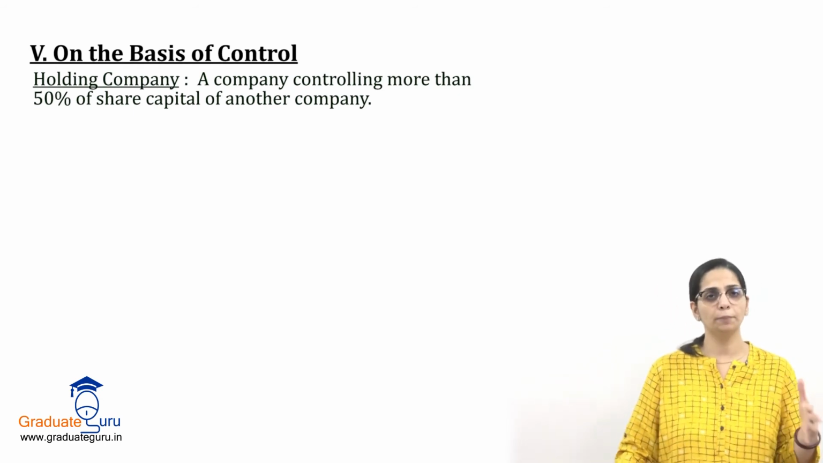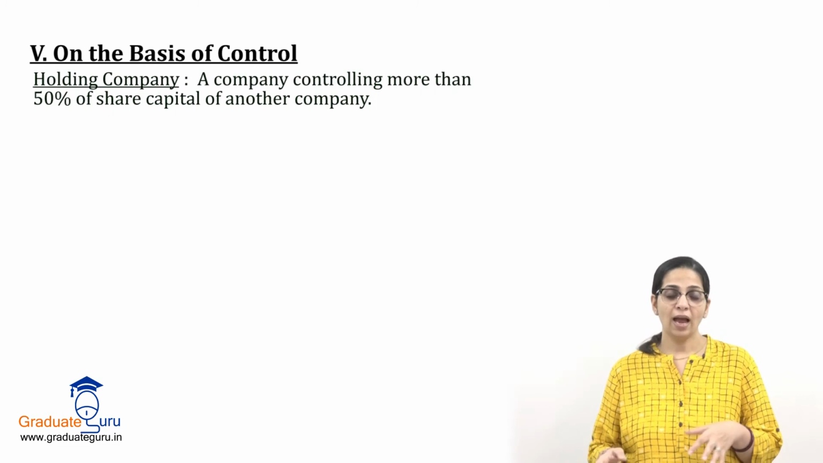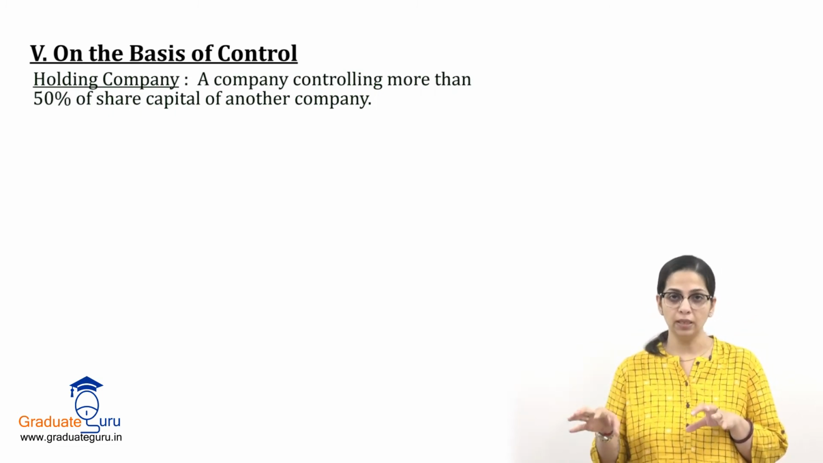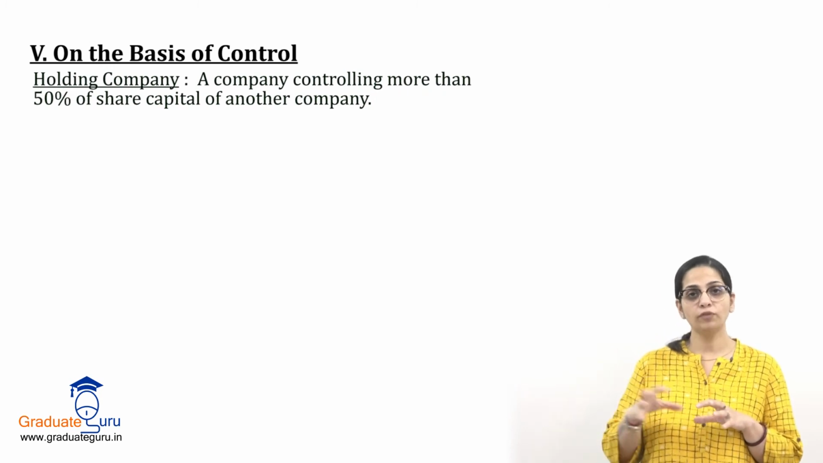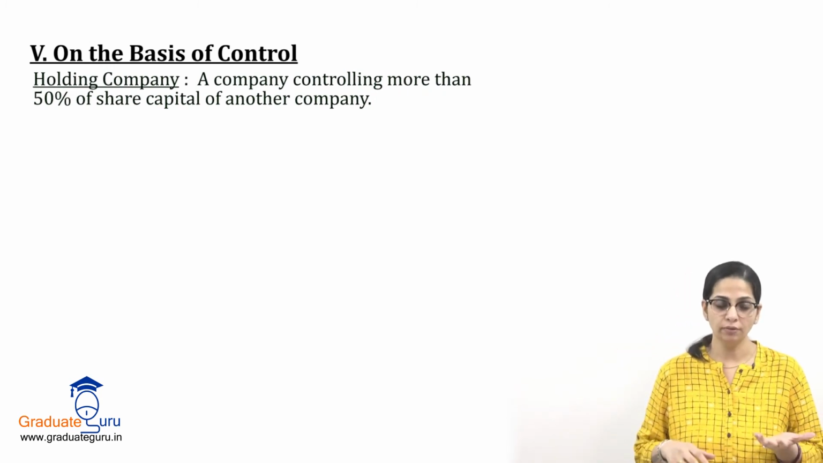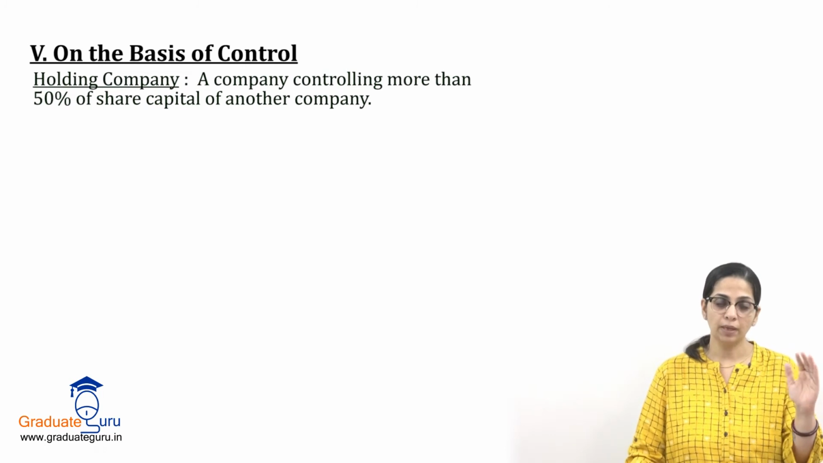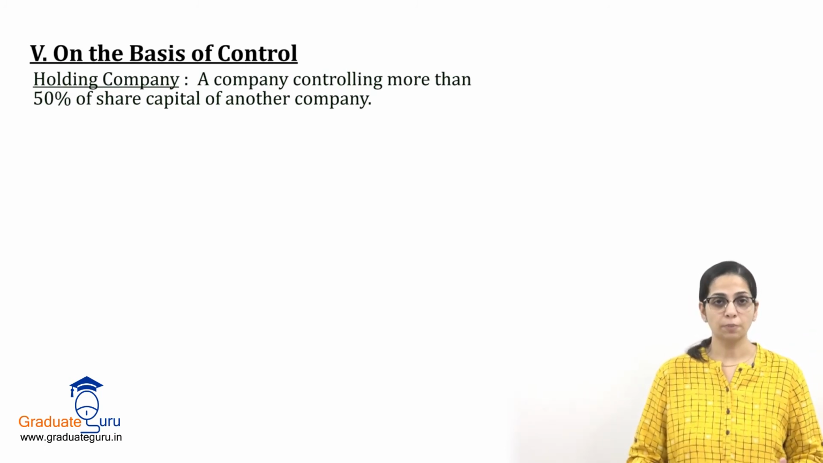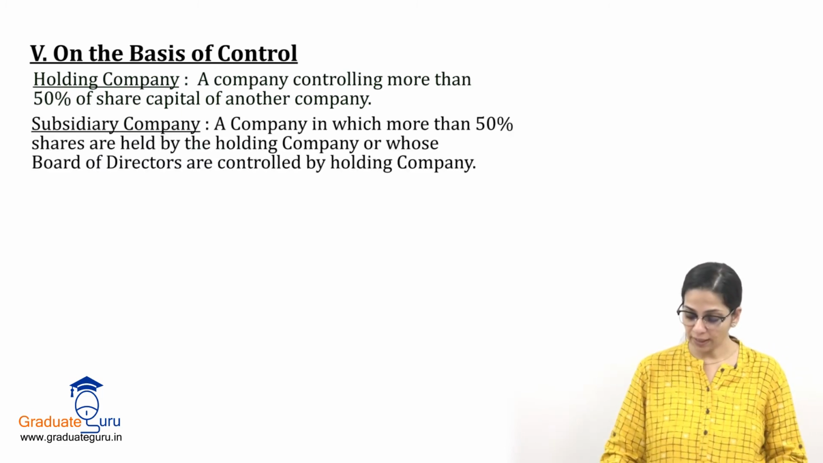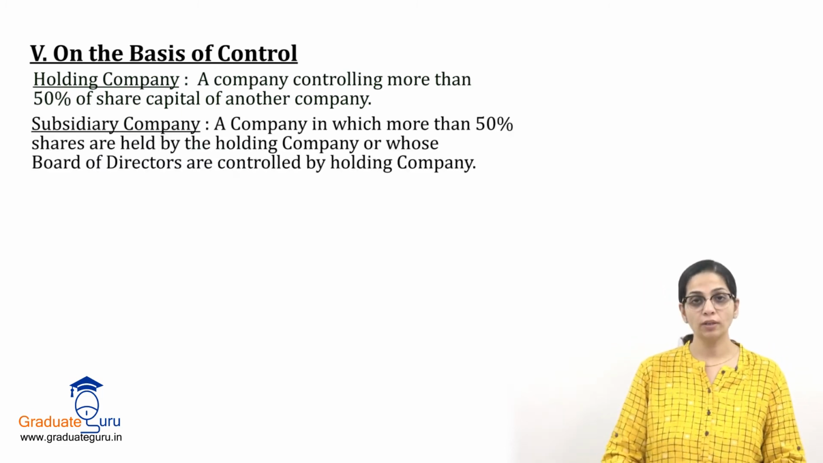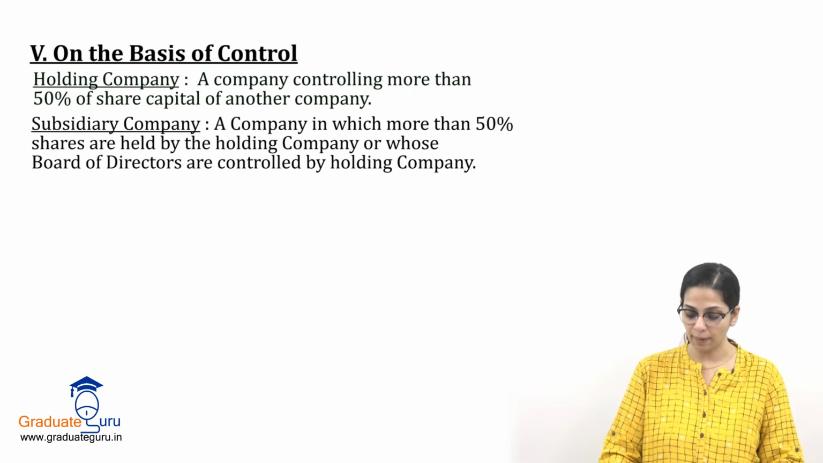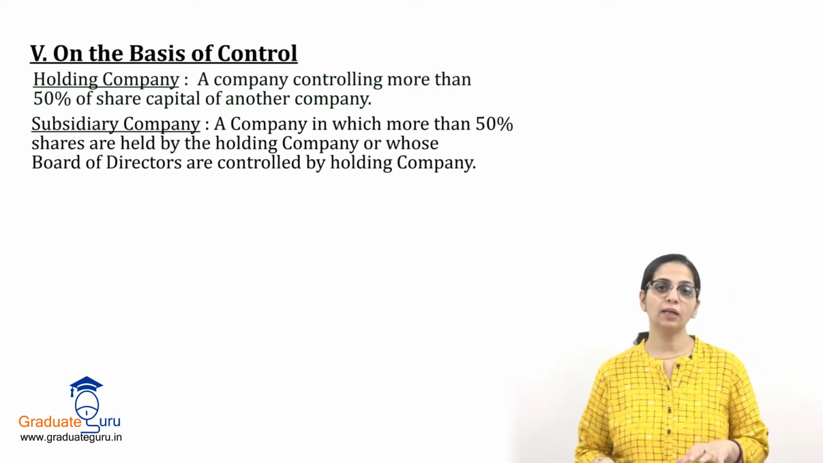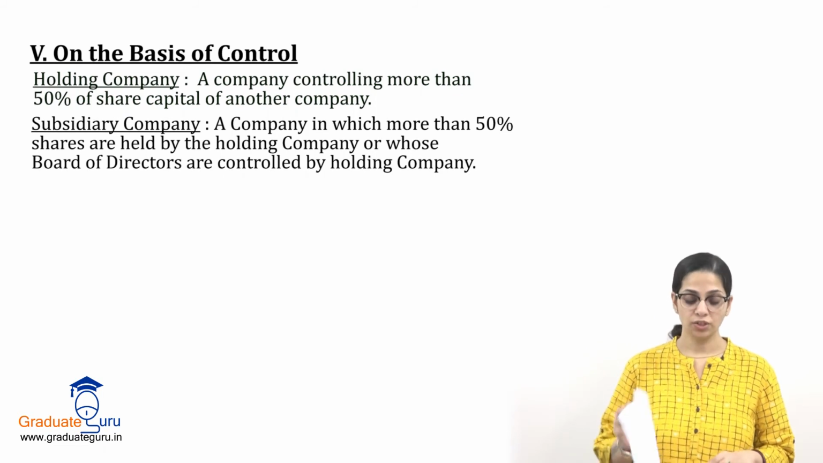So suppose there are two companies A and B, and company A is having shares in company B and the percentage of their holding is more than 50%, then company A becomes the holding company and company B becomes the subsidiary company. So subsidiary company is a company in which more than 50% shares are held by the holding company. Okay, so one company will be holding and automatically the other company becomes subsidiary.